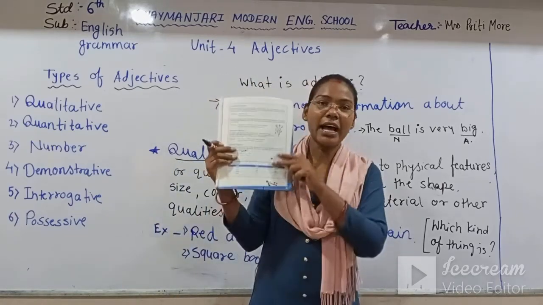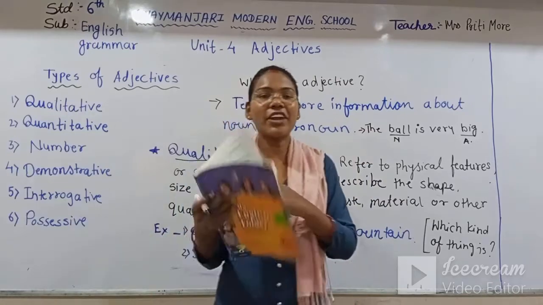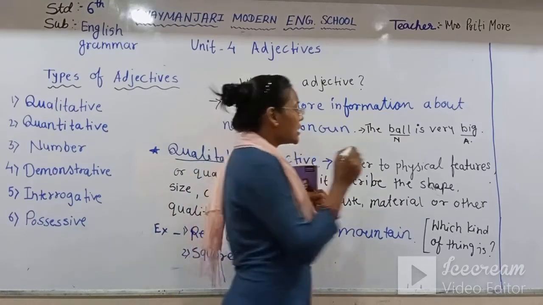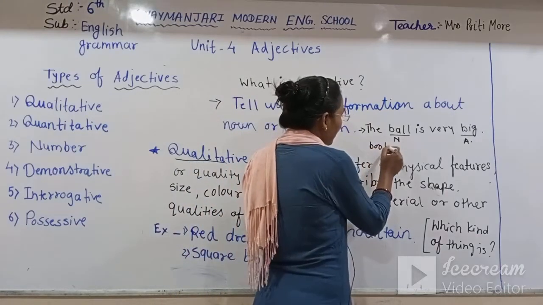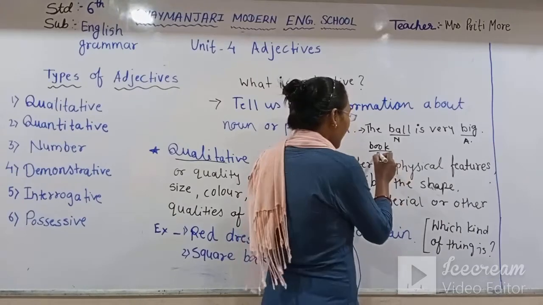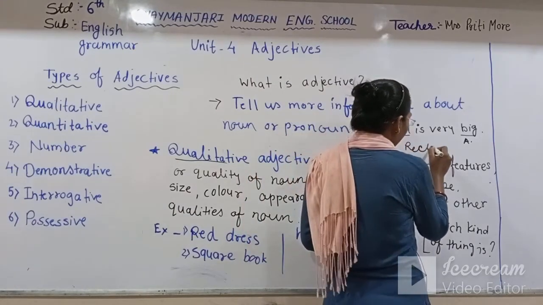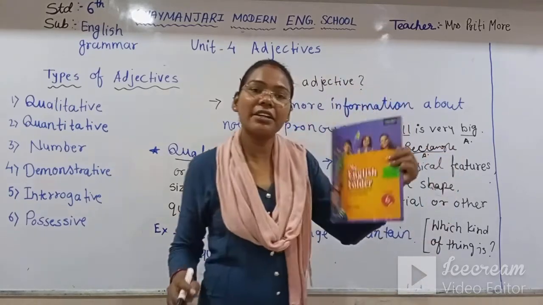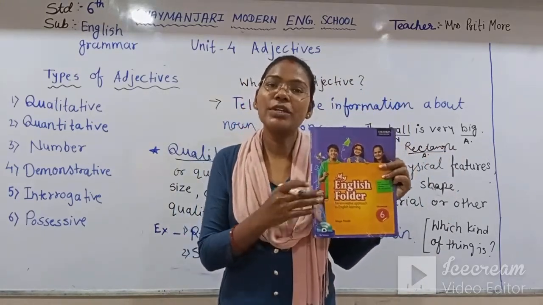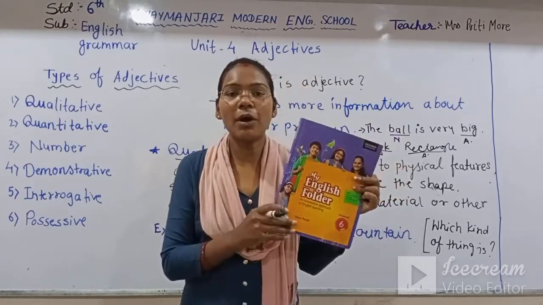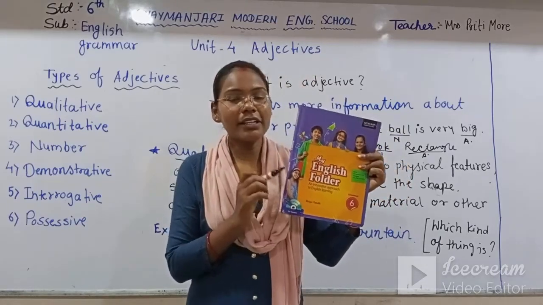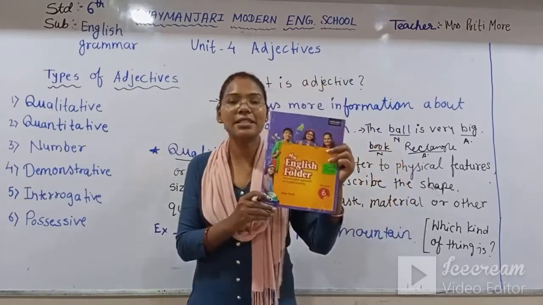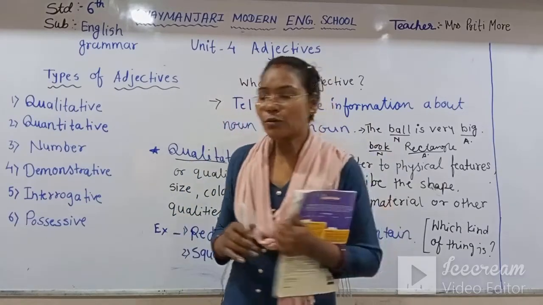Now if I say I have this book, so this is a rectangle book. So book is our noun, and rectangle is our adjective. That means rectangle is the adjective telling us more information about the book. Rectangle is telling us more information about this book. That means this book is rectangle, right?